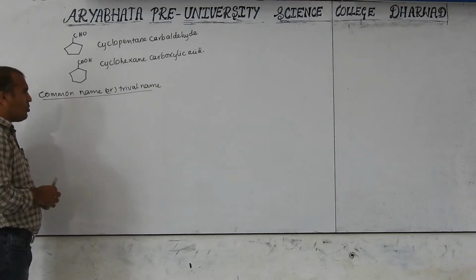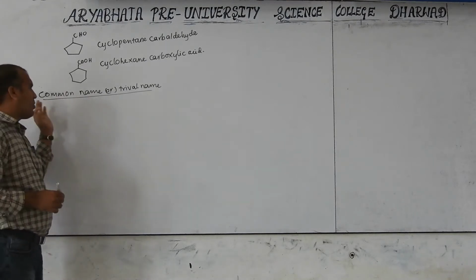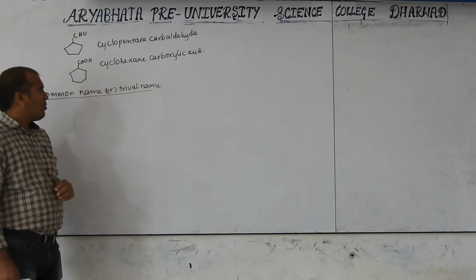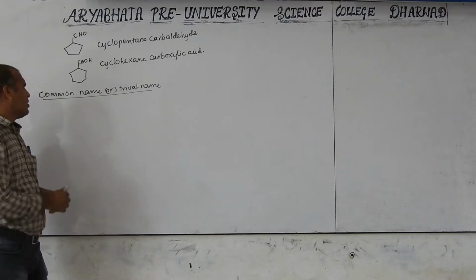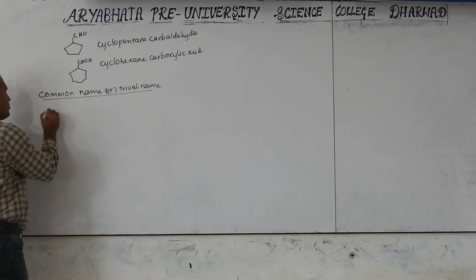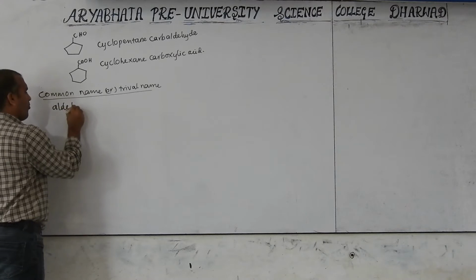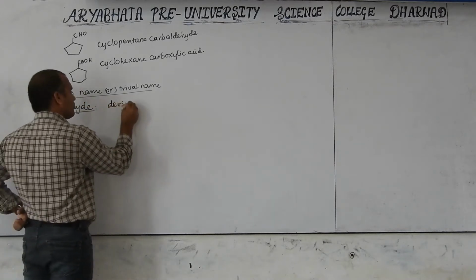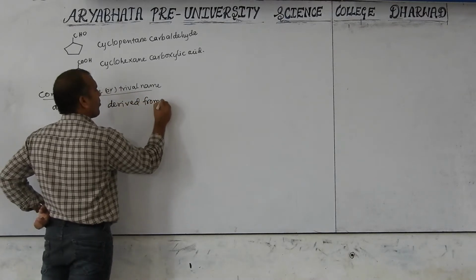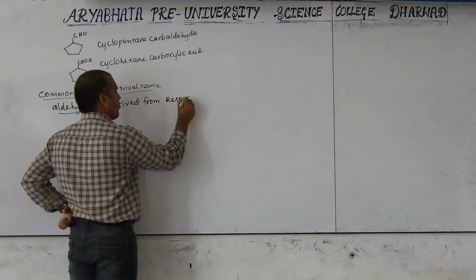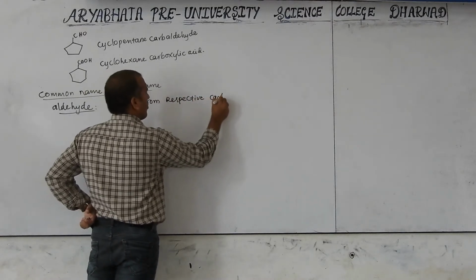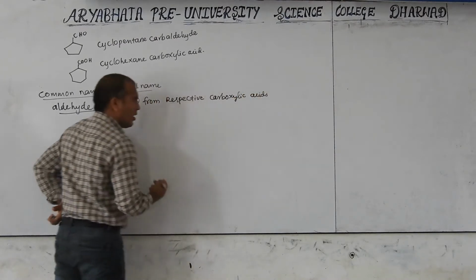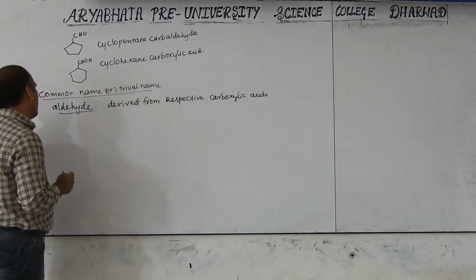What is the common name? What is the IUPAC name? So simply you have to remember the common name. Whatever the respective carboxylic acid, their similar name will become the aldehyde name. Aldehyde common names are derived from the respective carboxylic acids, and their names refer to the Latin or Greek languages.